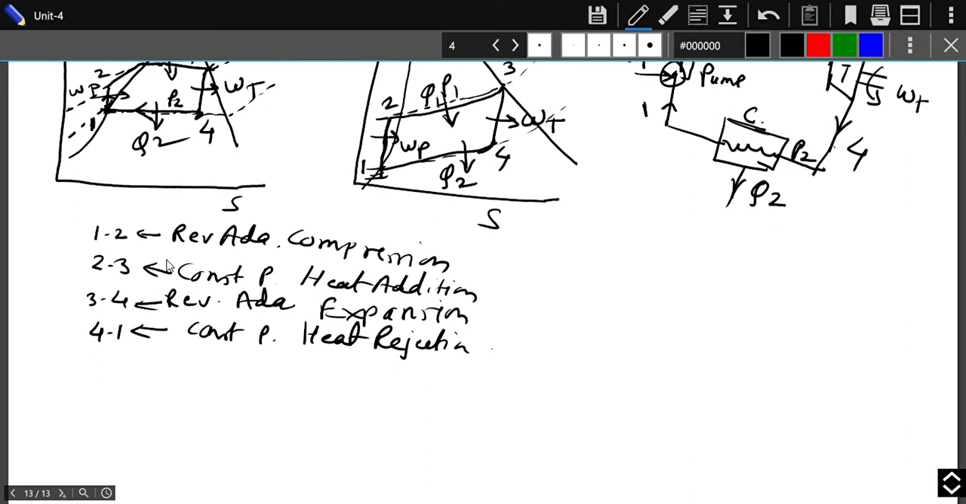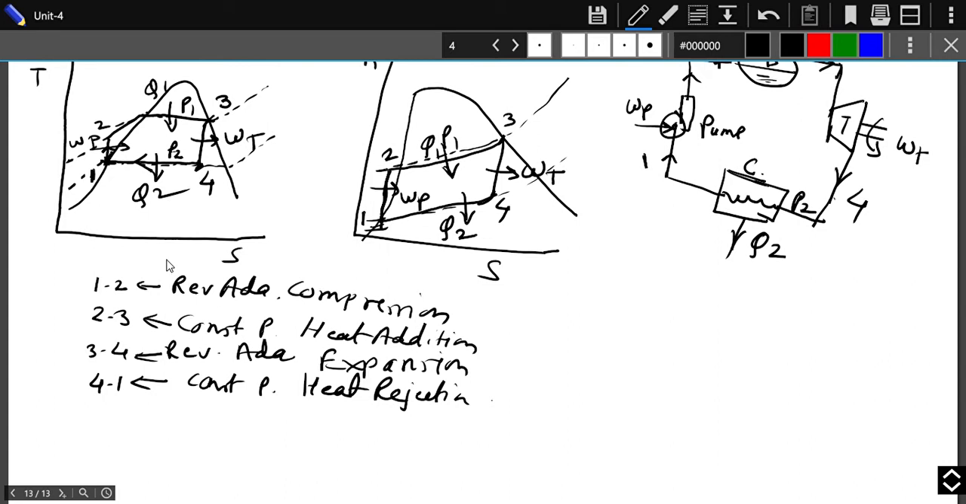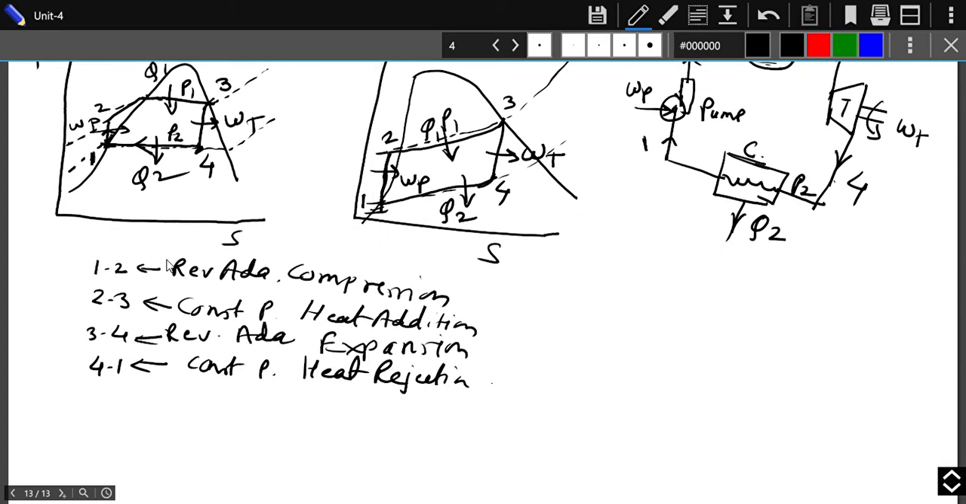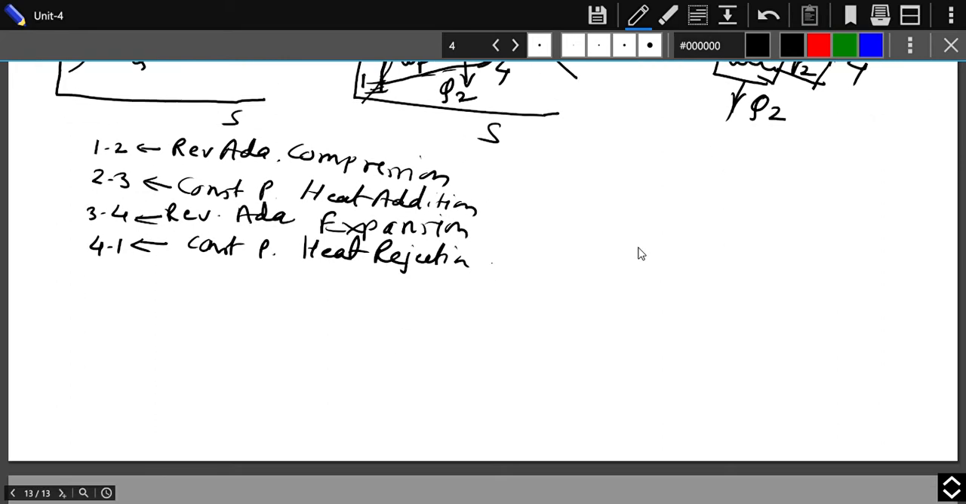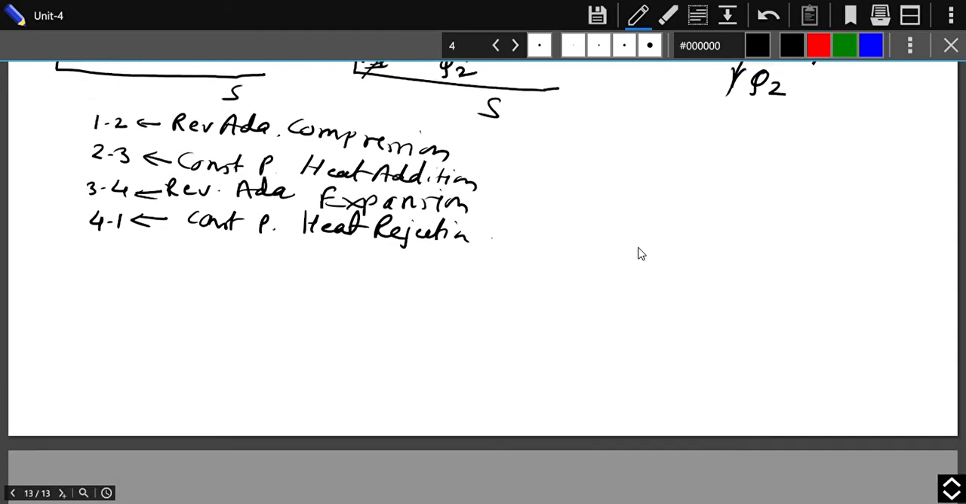Okay, so this is all about the Rankine cycle. Now you can find out the different parameters of the Rankine cycle. But before that, you should understand